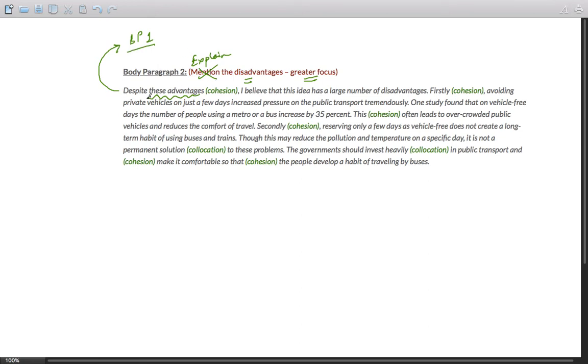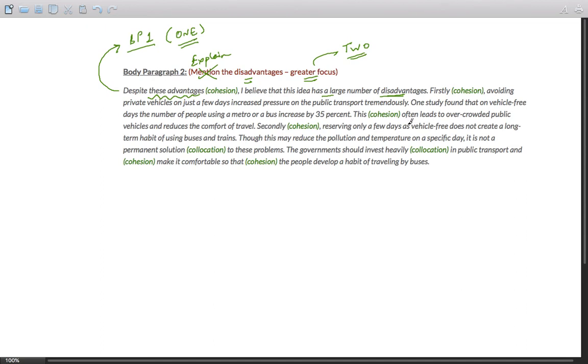So despite these advantages, I believe this idea has a large number of disadvantages. And with that, you mentioned 2 disadvantages. You must have remembered that in body paragraph 1, we mentioned only 1 advantage. So that's the lesser focus. Greater focus means that you are mentioning 2 disadvantages. Okay, that's 2 to 1.